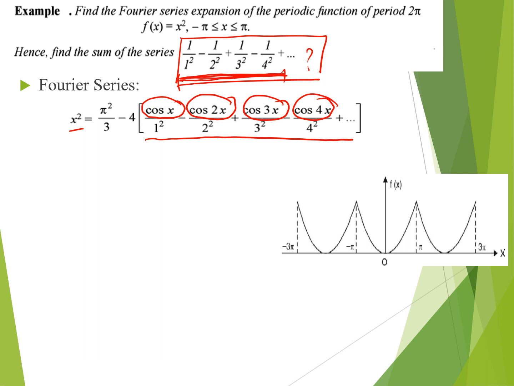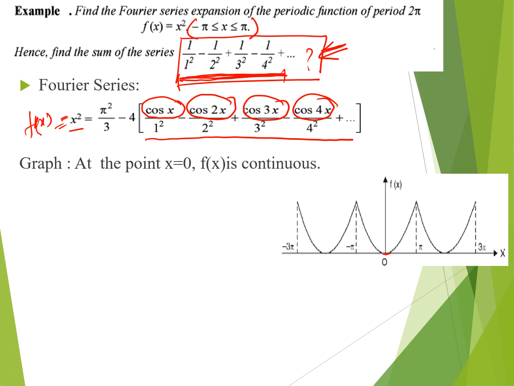If we look at the graph of it, we find that the graph is continuous. The graph is continuous, but we always have to put in the value, because this is equal to f(x). So to find the value of this given problem, we just replace the value of x, but the value of x should be between minus pi to plus pi, not exceeding the limit. Now we put the value of x equal to 0 in f(x), because x equal to 0 is a point of continuity. So cos 0 is 1.